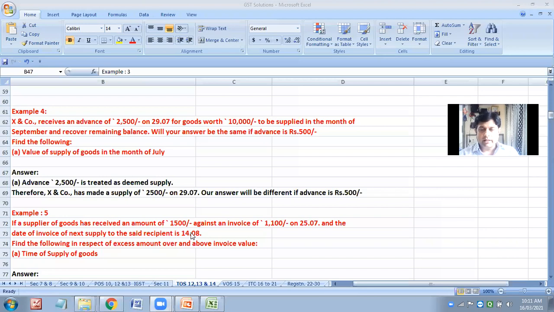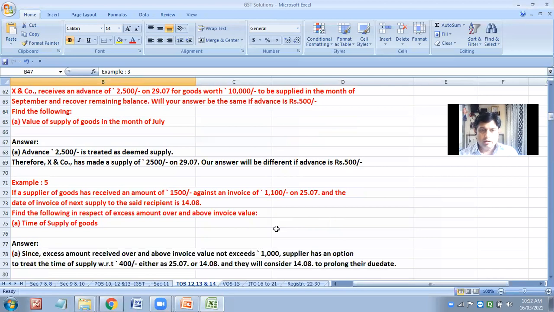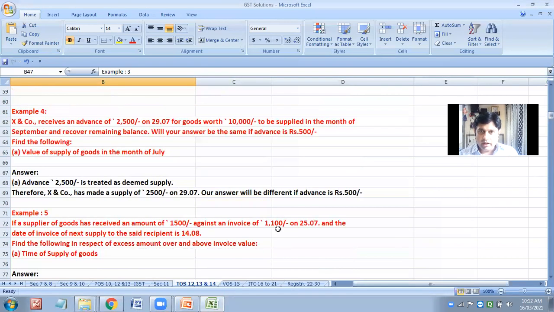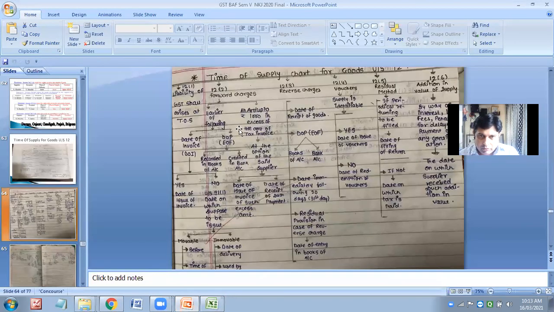25th July is not the right answer. See, invoice has been sent for how much? 1100. Yes. And we have received an advance of 1500. So actually we have got 400 extra. Now 400 is more than 1000 or less than 1000? Less than 1000. So now, less than 1000, I told you here only you have to take a small change.